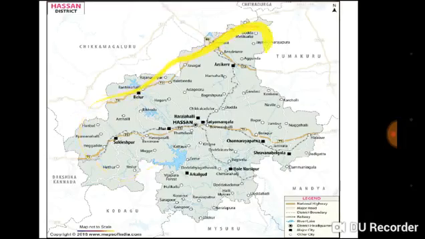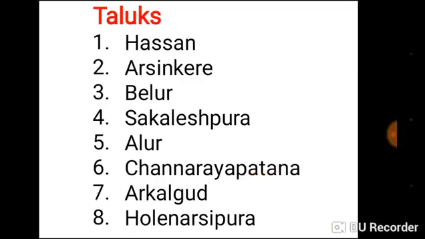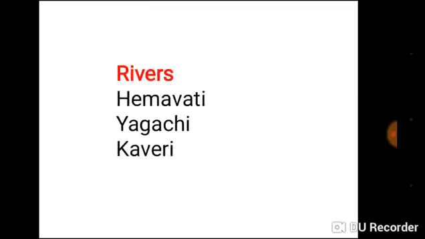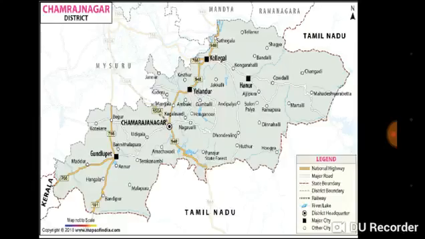Here is the area of Hassan district. Now let us move on. The taluks are Hassan, Arsikere, Belur, Sakaleshpura, Alur, Channarayapatna, Arakalgud, Holenarasipura. The rivers which flow in this area are Hemavati, Yagachi, Kaveri.